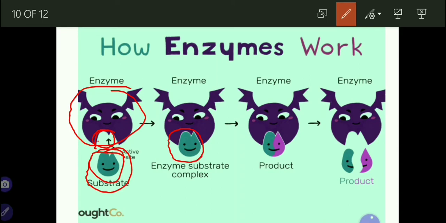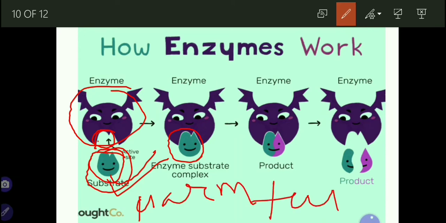For example, think about it. This substrate is some harmful chemical, right? And this enzyme interacts with the substrate and they make an enzyme-substrate complex. You may think how this substrate gets bound to the enzyme. In our earlier slide, I have shown you that enzymes have hydrogen, oxygen, all this kind of elements.